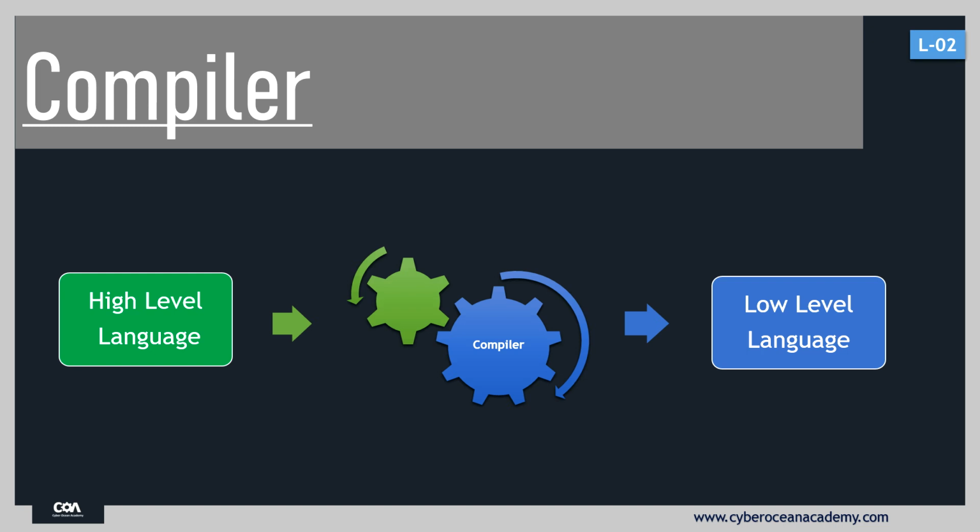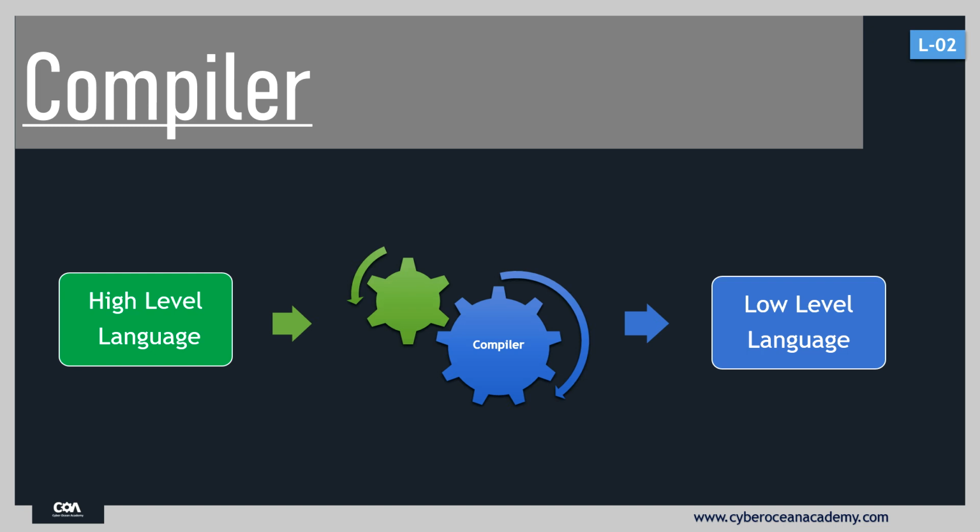Same way, if we have a Mac C compiler, then it works for the Mac operating system. If we have a Linux C compiler, then it works for the Linux operating system. Also, compilers have the ability to check errors. Suppose in our C program, some piece of code is not understood by the compiler, then the compiler gives a compilation error.